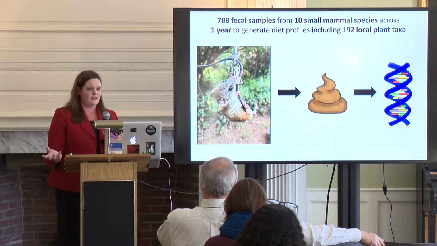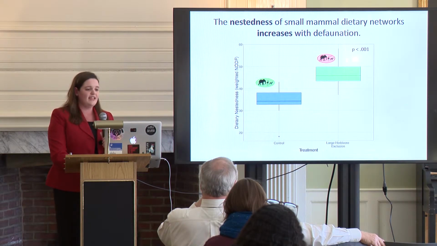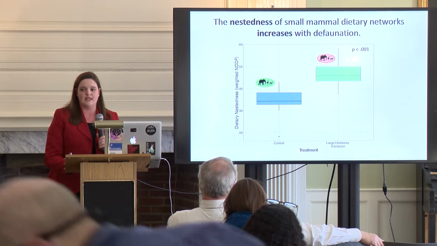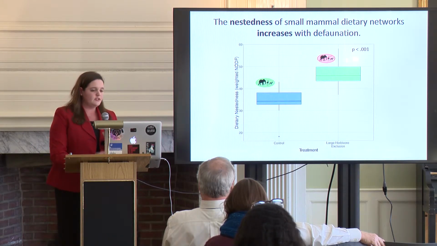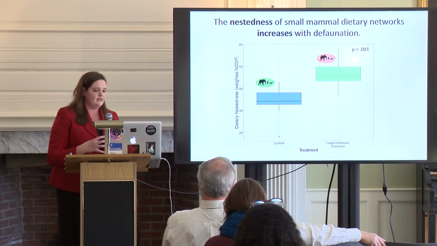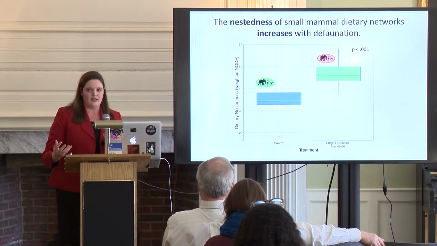And bringing that back to the question that we've had about network structure, what we found is that nestedness does increase in response to defaunation in these small mammal dietary networks, which is a really exciting result, right? Because we've said that nestedness relates to stability, so it suggests a degree of stability that we didn't know if we would find in that network. So it's a cool result and one that we're excited about, but then the second question is, well, why? What is causing this? Because if we want this to be applicable and something that we can think about across systems, we need to understand the mechanism behind it.